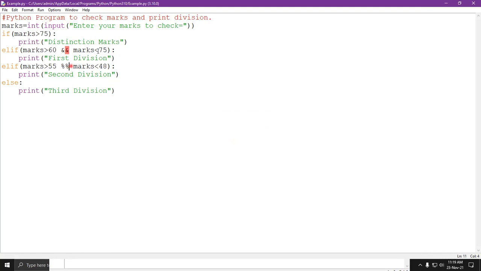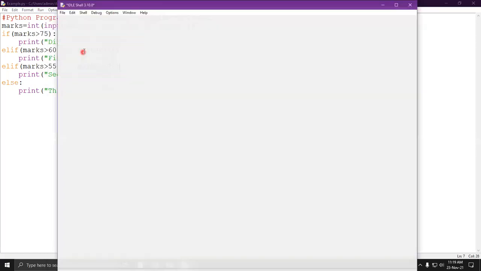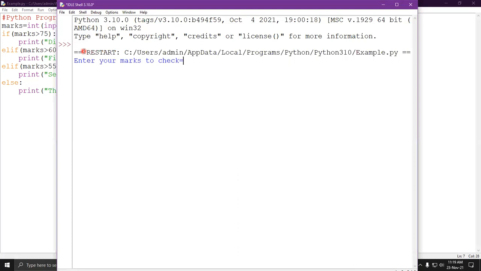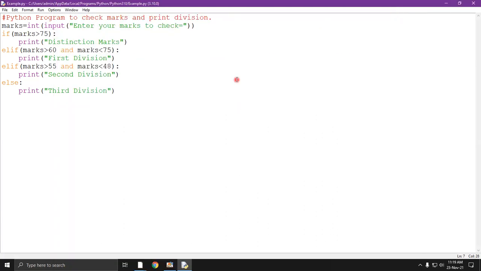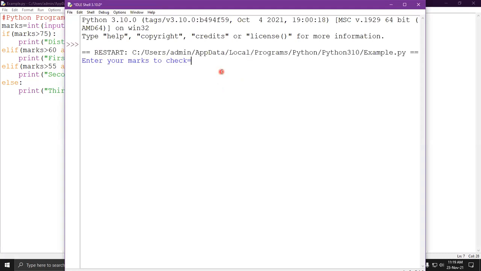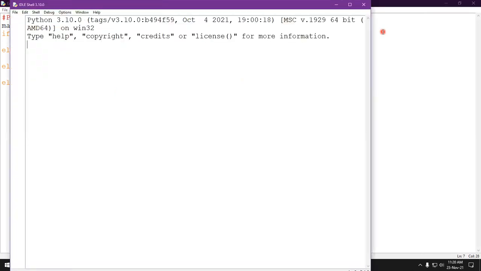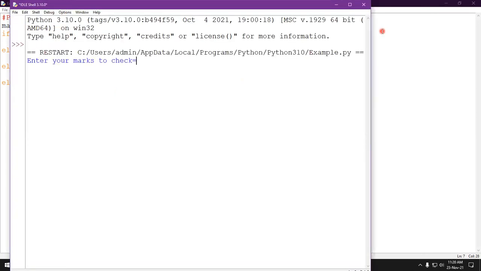Let's check. Here it is asking me for the marks. Let's say I am entering 82. So what will it bring? Distinction marks. Next output. I am entering, let's say, 67. It is printing first division. Let's check the next condition. If I am entering 52 marks, then it is okay.